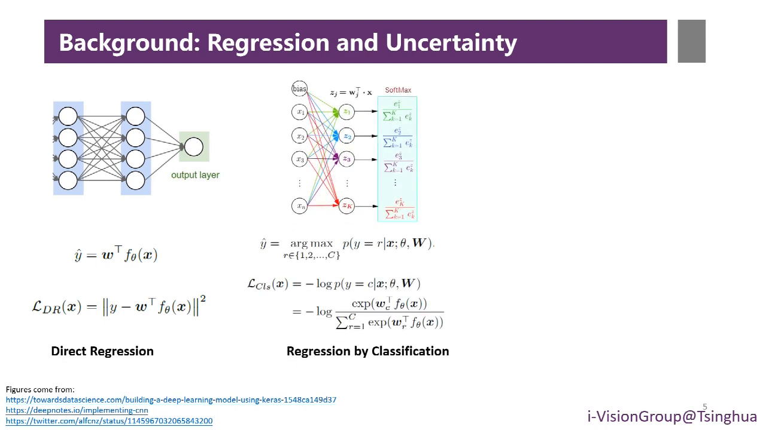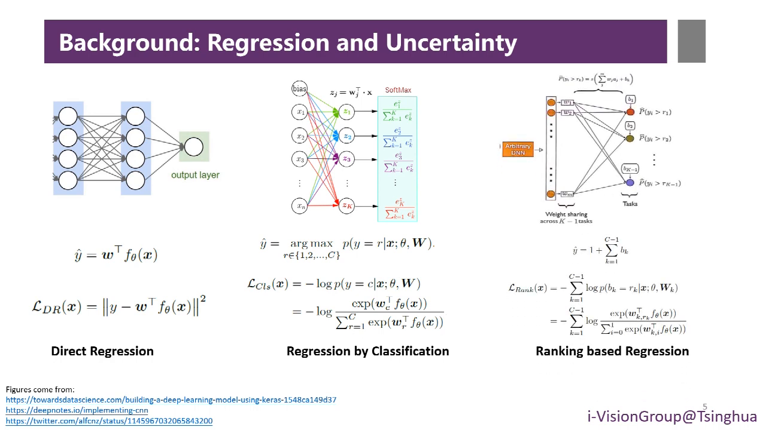Classification-based regression methods discretize the target space into C classes and treat regression as a classification problem. Cross-entropy loss is utilized to optimize the networks. Ranking-based regression methods construct C-1 binary classifiers for C classes, where the k-th classifier predicts whether the rank of sample x is larger than k.